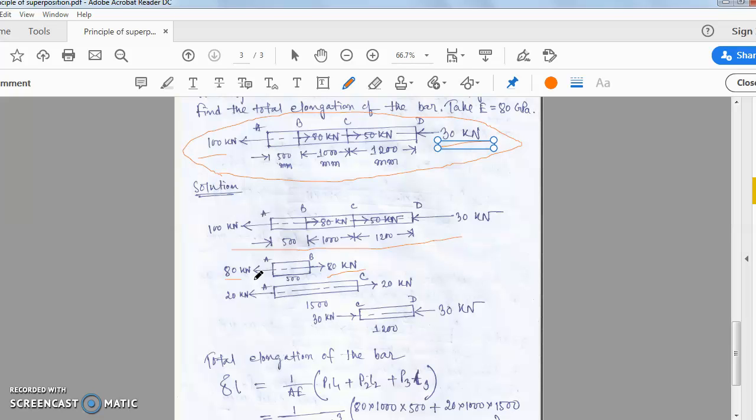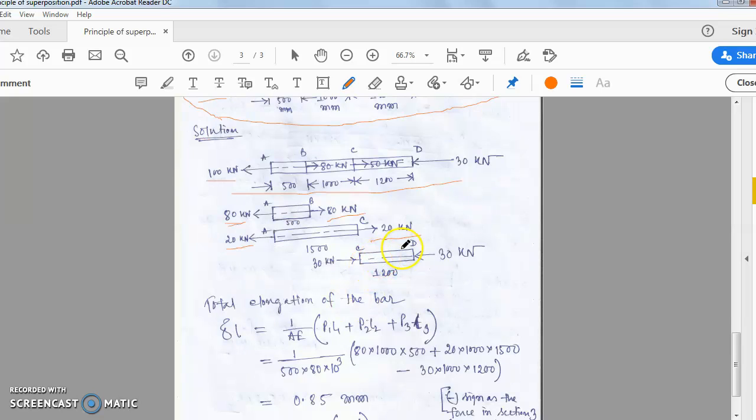But the nature of the load is the tensile load. So as 80 I have already taken, so rest amount of load will be 20. So we will take the value of 20. And at the point C, you notice that there is a load of 50. So 50 will split in 20 plus 30. So here is a 20 kilonewton. That means AC is also balanced and the nature of the load is tensile.